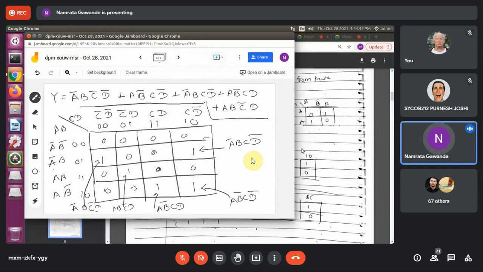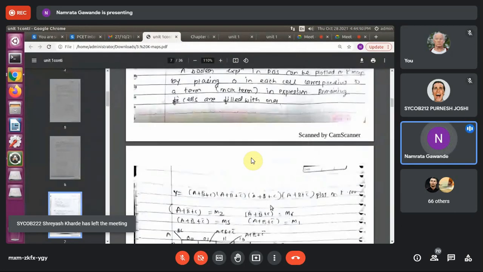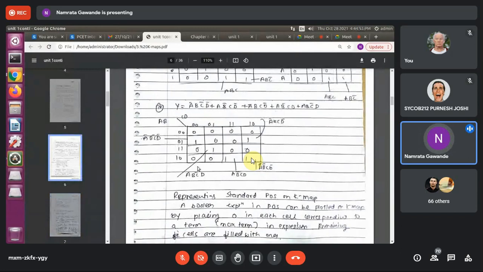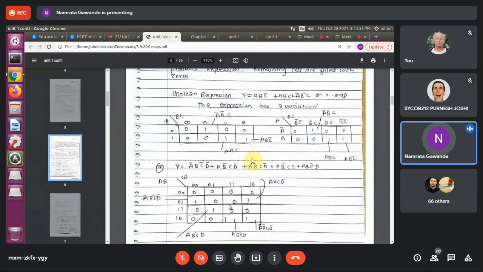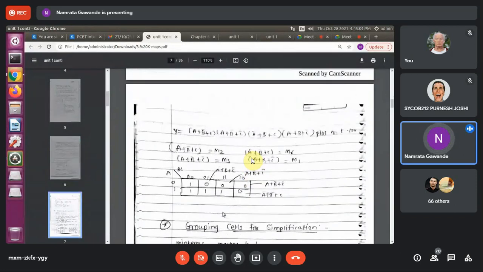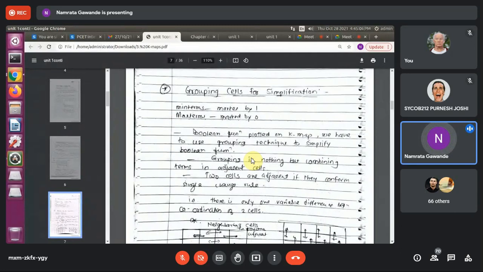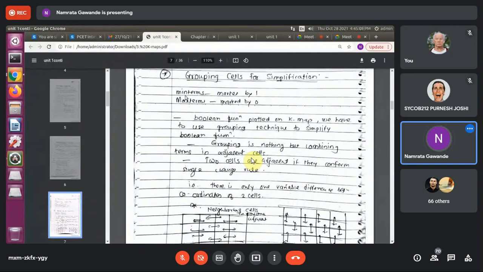Okay, so I will move to the notes part now because if you understood this representation, we'll start with this. This POS part we'll see later. It will make confusion if I take it initially. Based on the SOP part, we'll see the logic minimization of SOP. Now see here, grouping cells for simplification. Min terms are always marked by 1, max terms always marked by 0. Just now we are going to see only 1, right? Because we have seen only SOP form.